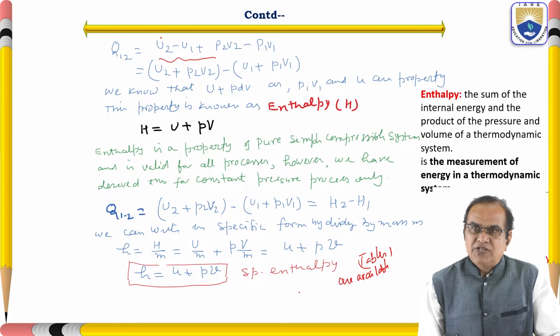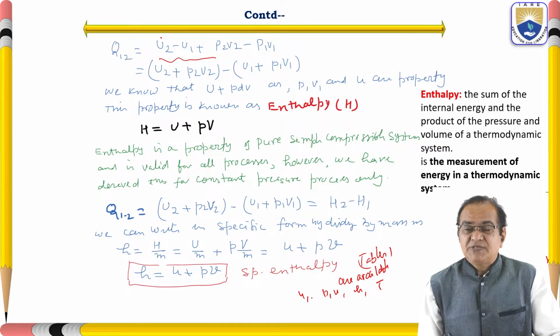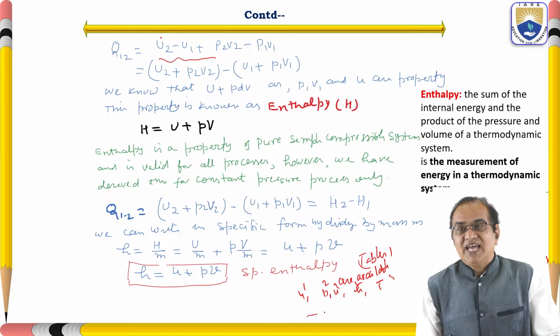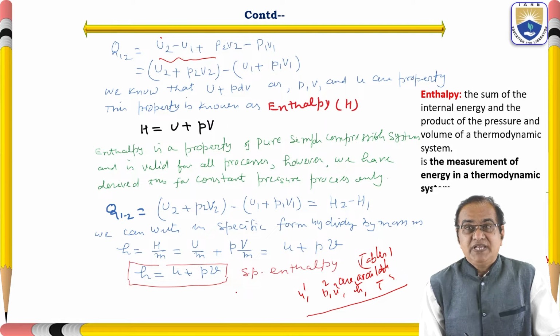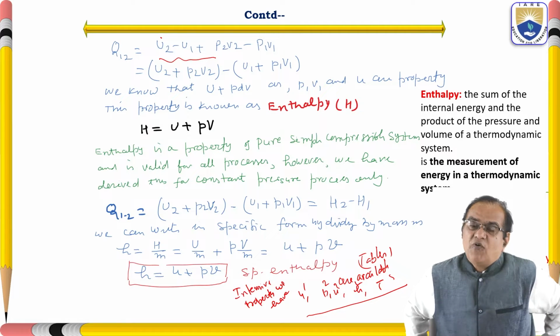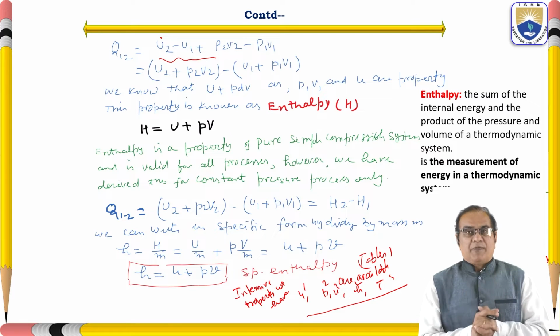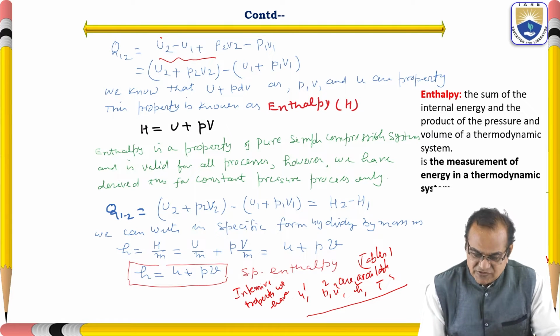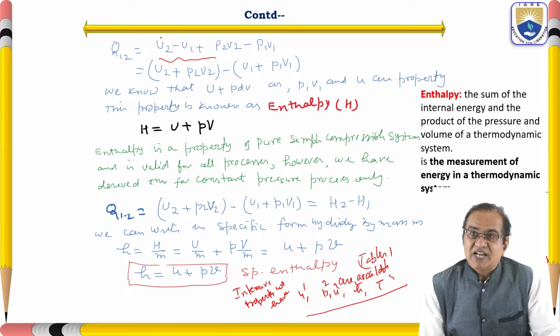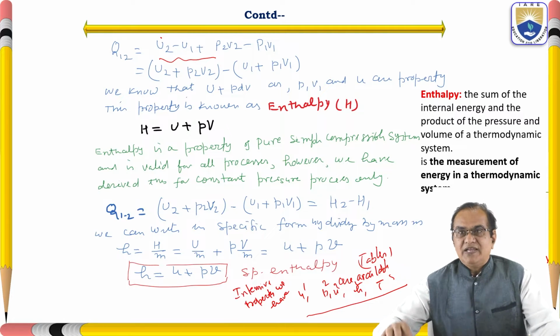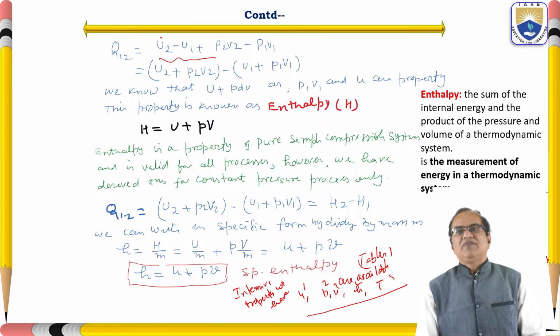In the tables you can get U, P, V, H, T. So these are the properties we have: 1, 2, 3, 4 and 5. They are intensive properties. So as of now we are aware of these five properties. In the last class we discussed internal energy, which is also a property. Further we will be discussing some more.